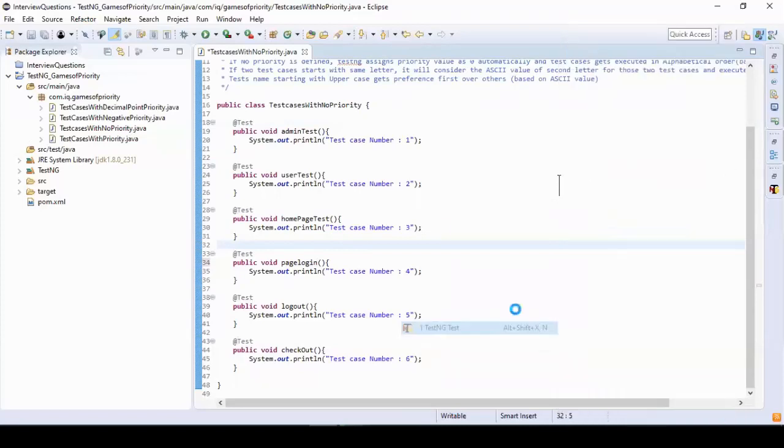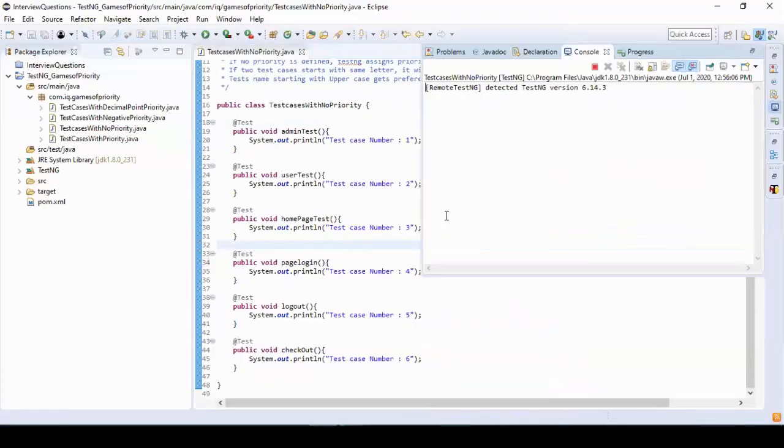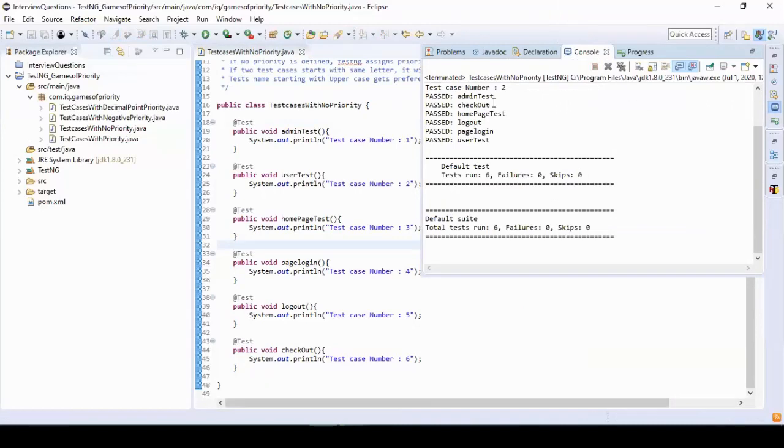If we run again, now we have got the results. If we carefully observe here, the test cases were executed in alphabetical order. The test case name starting with A, then C, then H, then L, P, and U. TestNG will run these test cases based on the ASCII value of the starting letters.